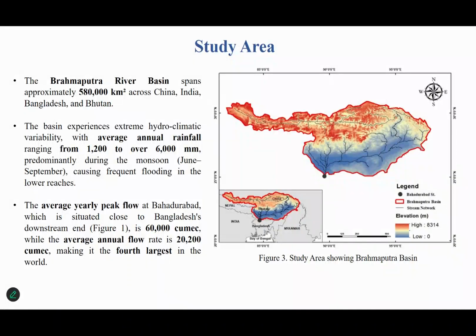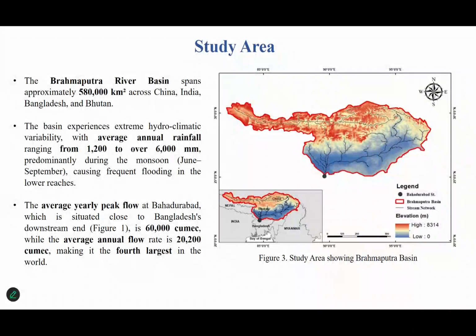The Brahmaputra River Basin expands approximately 580,000 square kilometers and it borders across China, India, Bangladesh, and Bhutan. The basin experiences extreme hydroclimatic variability with average annual rainfall which varies from about 1,200 to about 6,000 millimeters.